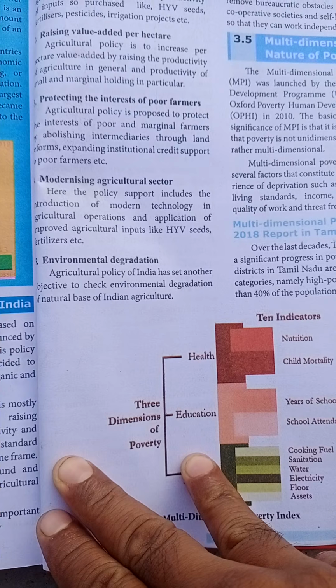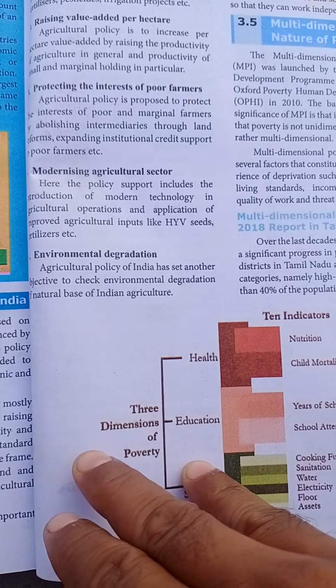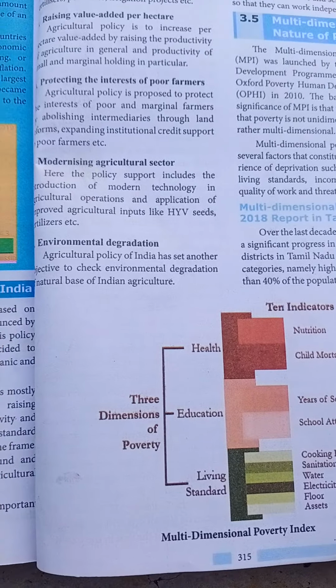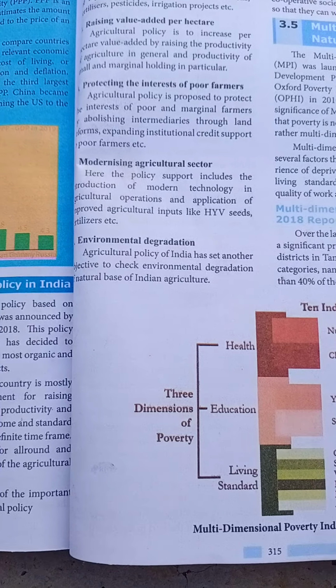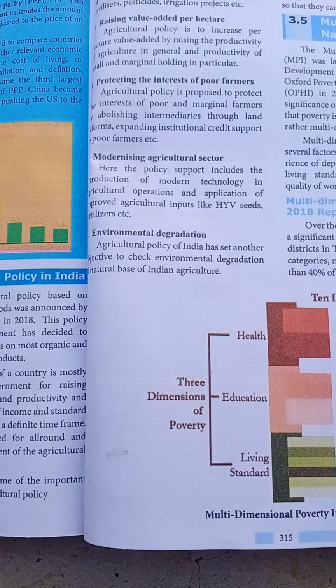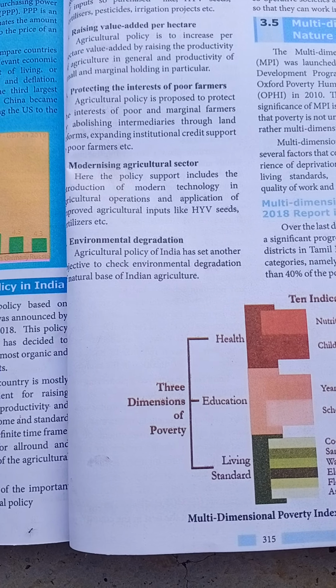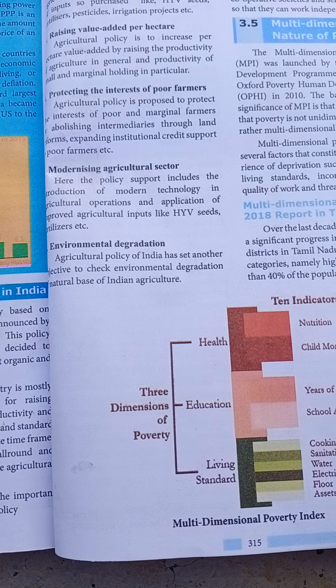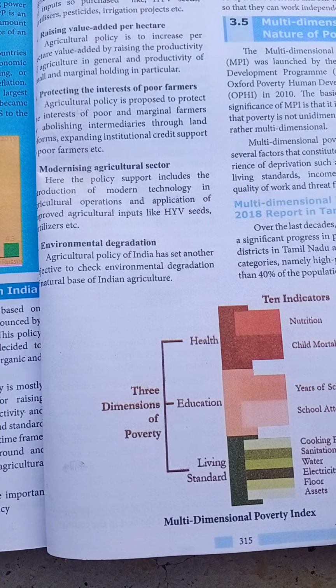In the natural base of Indian agriculture, whether the environment is in natural condition or has changed to an artificial condition, the government has to look after that, and then only the agriculture policy was implemented. So these are the objectives of the new agriculture policy of our country, 2018.